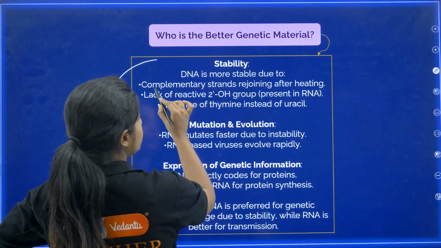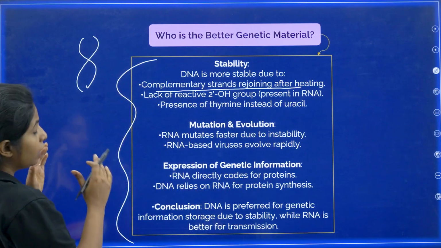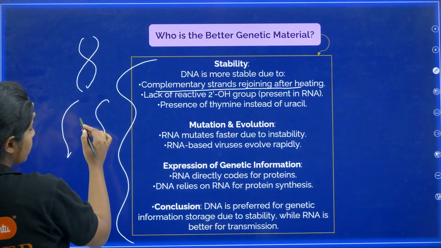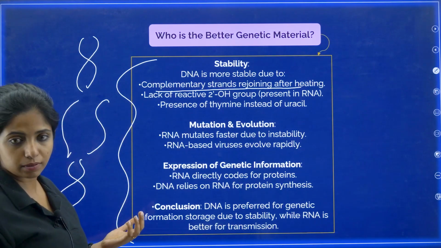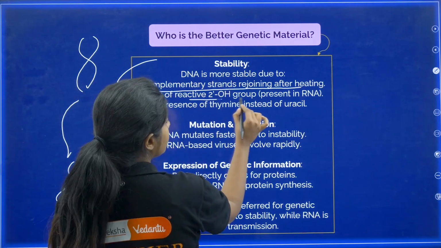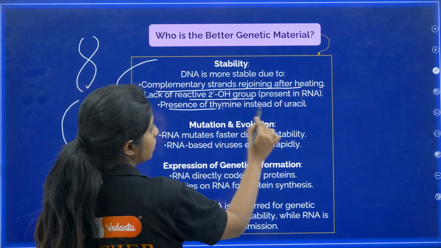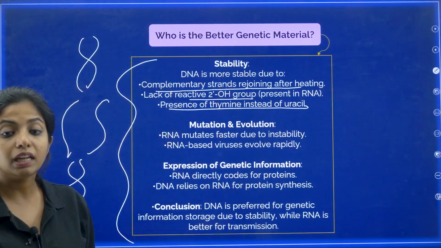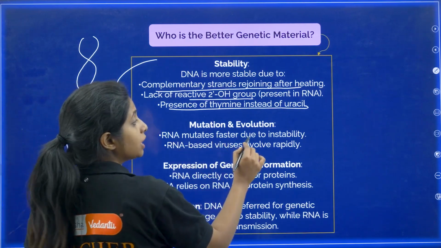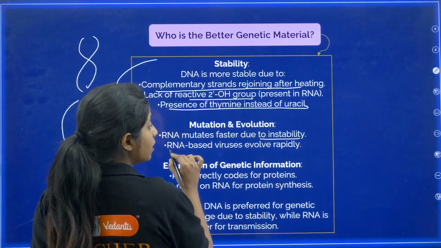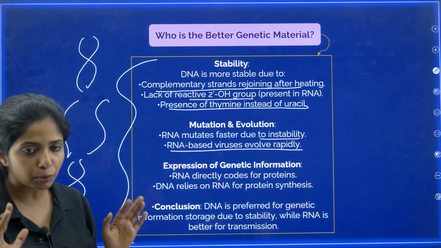So DNA is more stable due to complementary strands rejoining after heating. So basically this is the strand. If at all we separate it, still they will come together back, and this makes it more stable. Lack of a reactive OH group that is there, and presence of thymine instead of uracil. All these reasons are why DNA is more stable. About mutation and evolution, my dear children: RNA mutates faster due to instability, and RNA-based viruses evolve rapidly. What about DNA? It does not mutate fast, but mutation is definitely there.